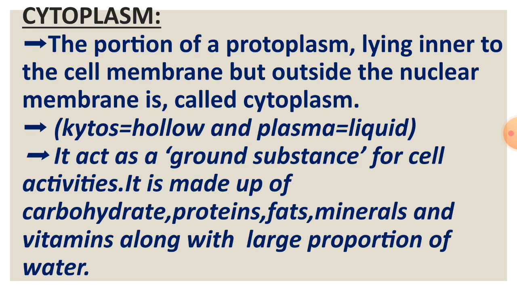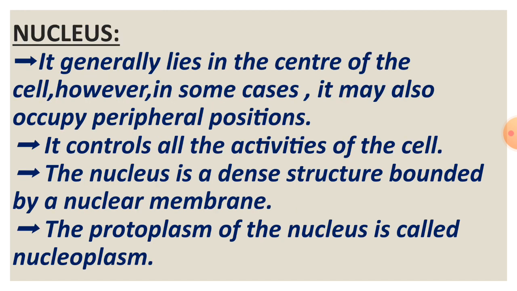Cytoplasm. The portion of a protoplasm lying inner to the cell membrane but outside the nuclear membrane is called cytoplasm. Cyto means hollow and plasma means liquid. It acts as a ground substance for cell activities. It is made up of carbohydrates, proteins, fats, minerals, and vitamins along with a large proportion of water.